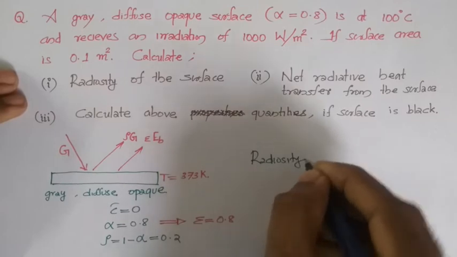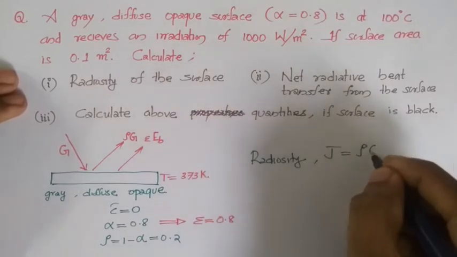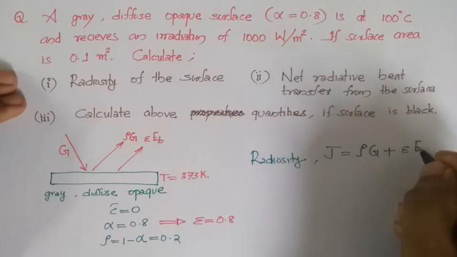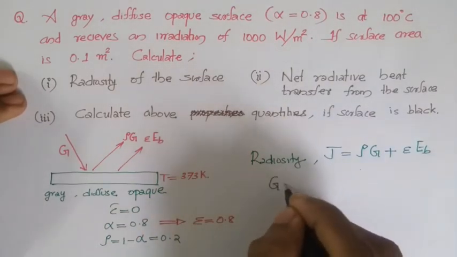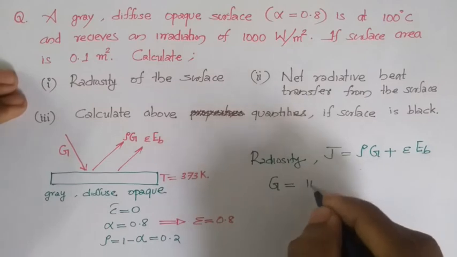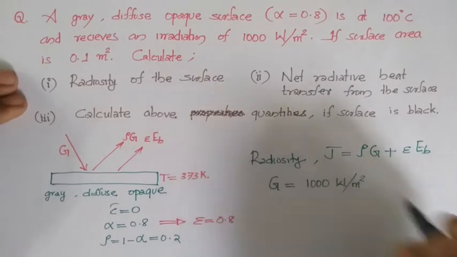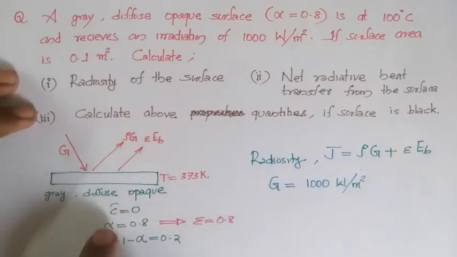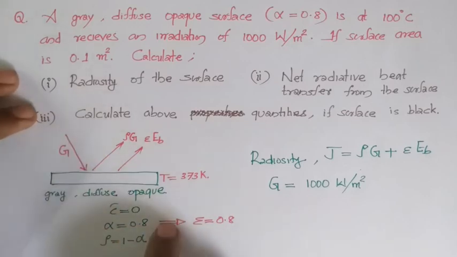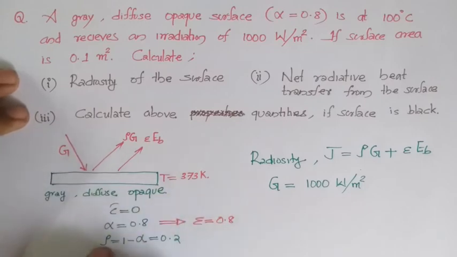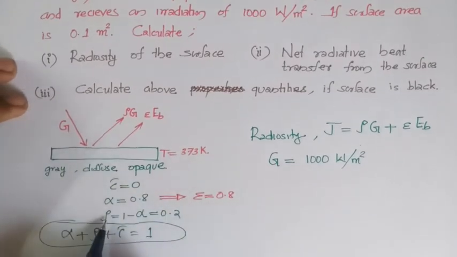Radiosity J equals rho times G plus epsilon into EB, where G is given. G is the incident energy per unit area, which is 1000 watts per meter square. Here the absorptivity of the material is given. It is opaque, meaning there is no transmitted energy. Tau equals 0, alpha equals 0.8, and according to Kirchhoff's law, emissivity epsilon will be equal to absorptivity, which is 0.8. And rho equals 1 minus alpha, since alpha plus rho plus tau equals 1. This is a standard result, also given in the data book. So you can find the reflectivity equal to 0.2.